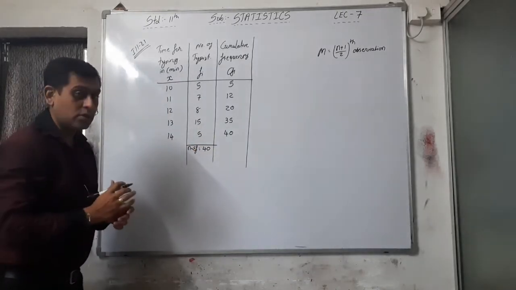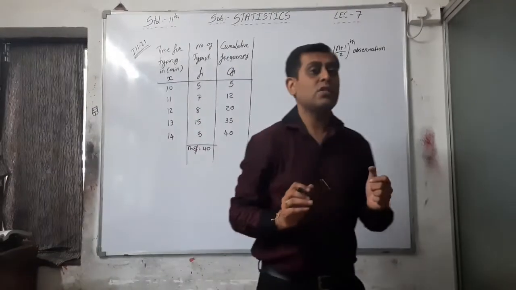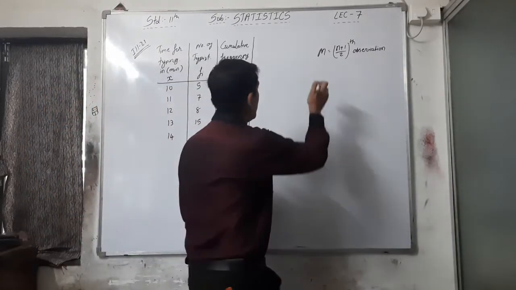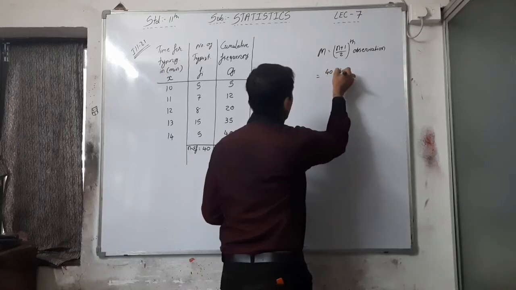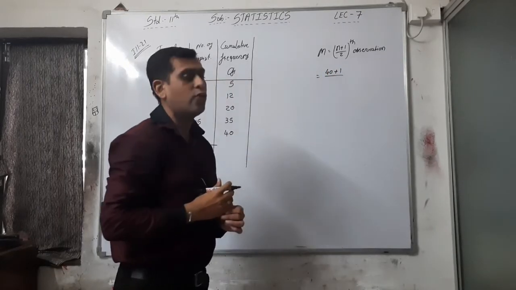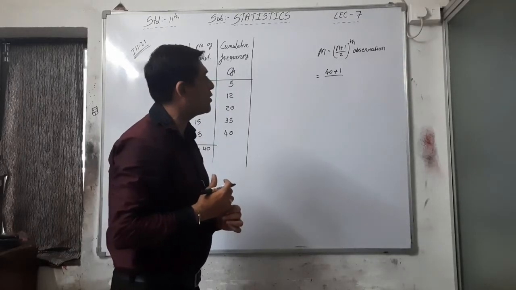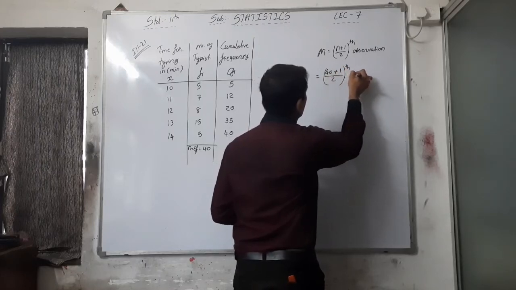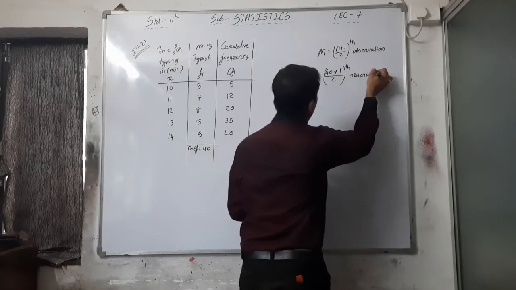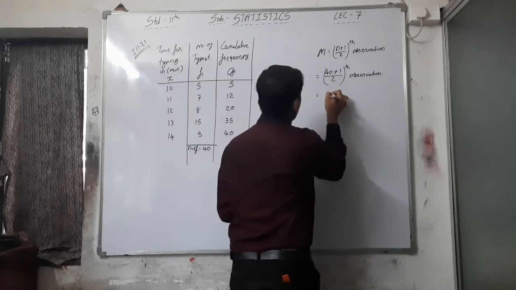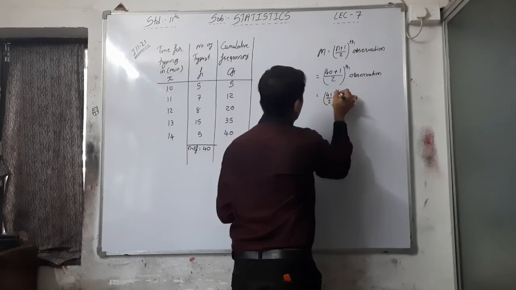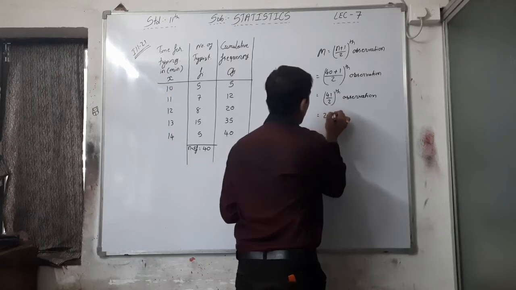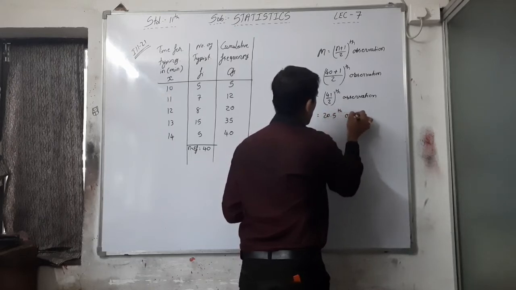Now see, the style is changed here. How? n is equal to 40, n is given as an even number. Now I am writing the value here: n is equal to 40. That's why, first of all, the (n plus 1) by 2th observation, that is (40 plus 1) by 2th observation, 41 by 2th observation. So here it is the 20.5th observation.